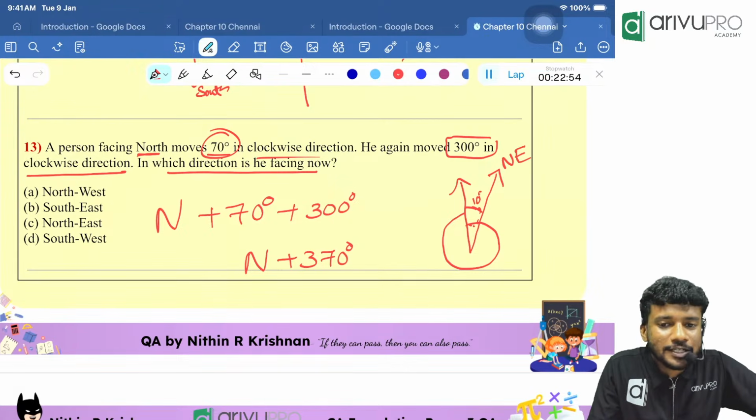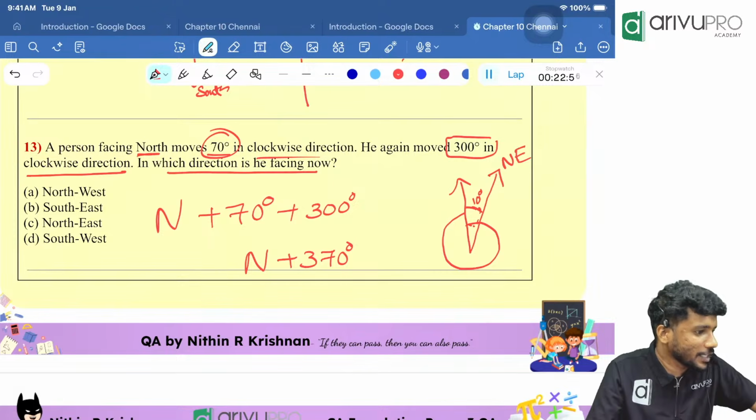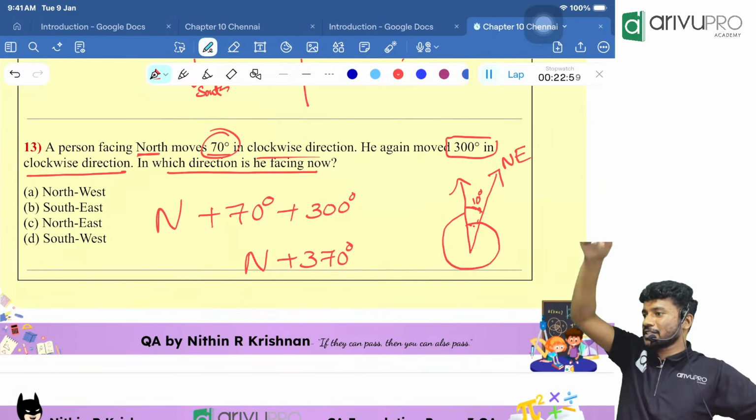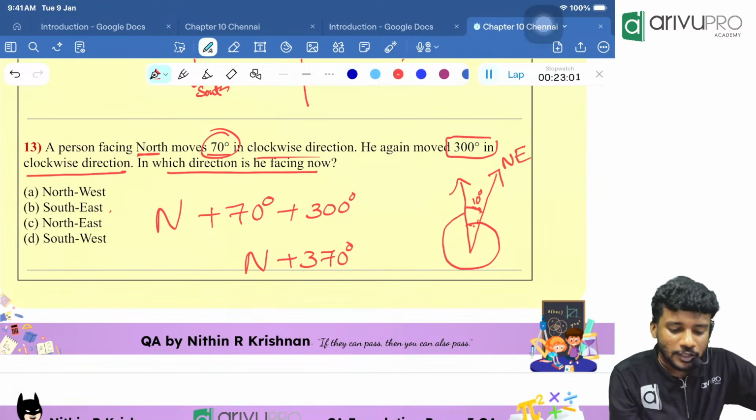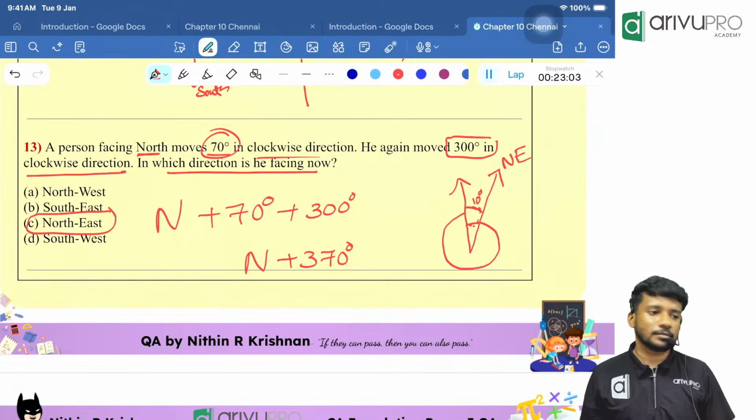I hope you guys understood the meaning of it. Because the entire turn is 360, some extra will give you what? Northeast. Sure shot.